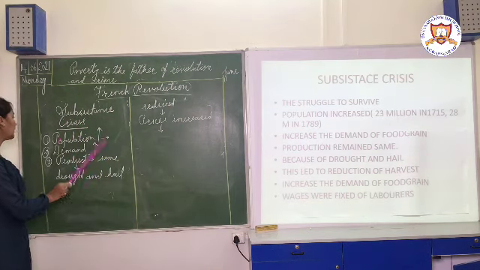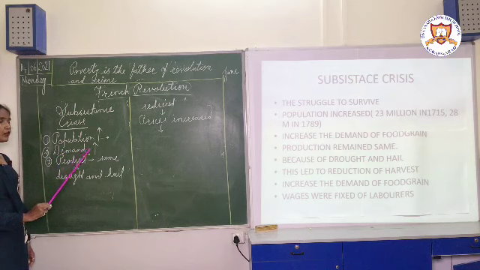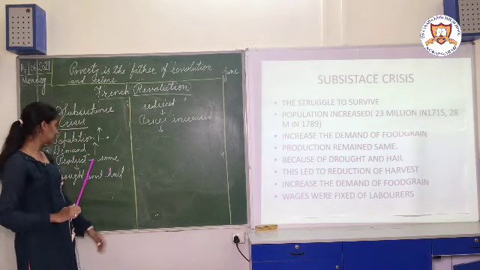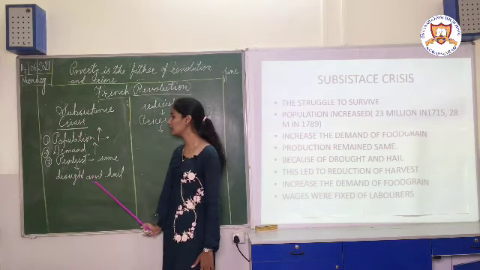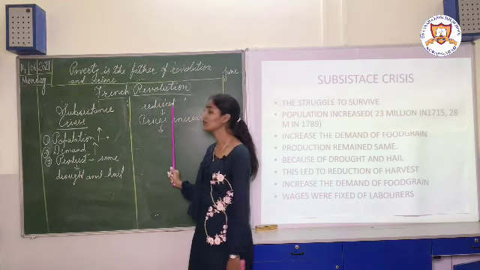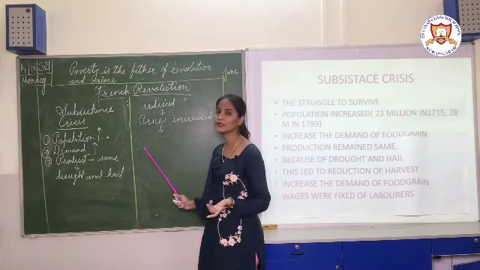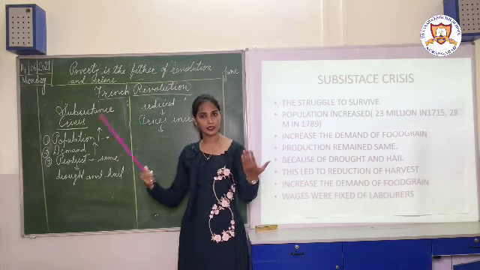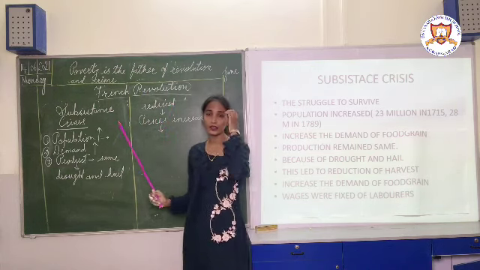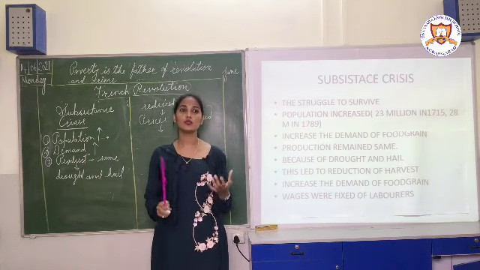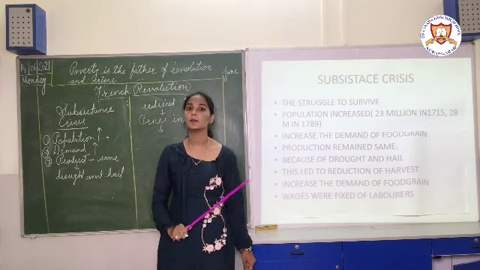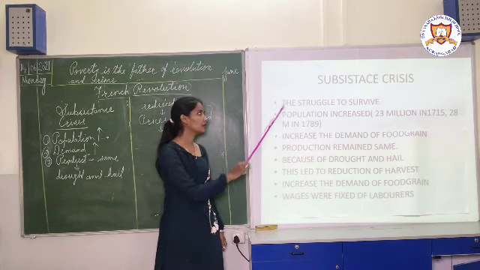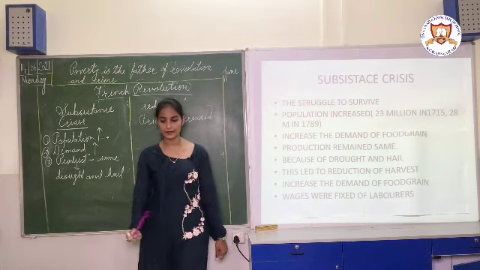First, population increased. As the population increased, demand for food grain also increased, but the production remained the same. And why did the production remain the same? Because of the natural calamities, drought and hail. So the harvest also reduced, and as the harvest reduced, the prices of the food grain increased, and as the prices increased, the people who were very poor could not afford a meal twice a day. It means that they had to struggle for their basic needs. It means that they were suffering from subsistence crisis.